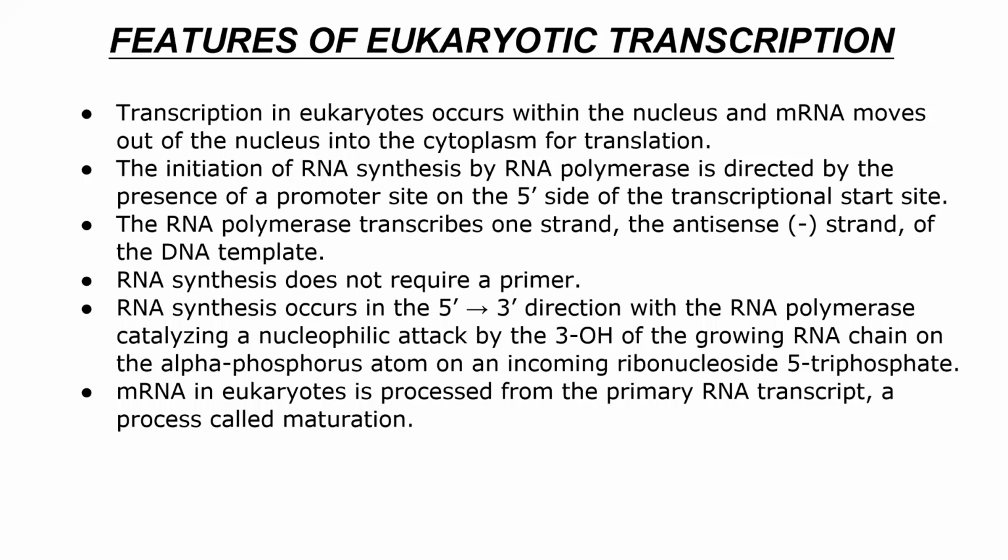RNA synthesis occurs in the 5' to 3' direction with RNA polymerase catalyzing a nucleophilic attack by the 3'-OH of the growing RNA chain on the alpha phosphorus atom of the incoming nucleoside triphosphate. mRNA in eukaryotes is processed from the primary RNA transcript, a process called maturation.